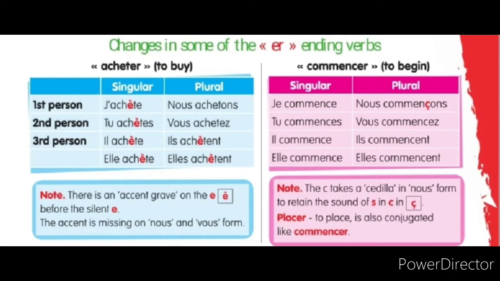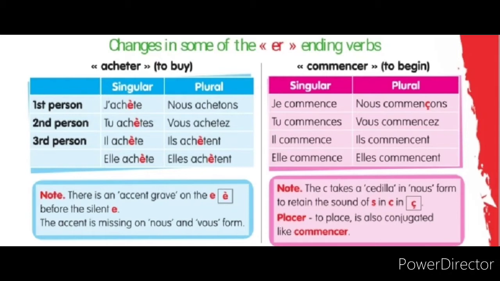Here you can see it is an ER group, so you have to cut ER and add E, ES, E, E, ONS, EZ, ENT, ENT. There is no change in that. But for the pronunciation, there is a slight change.